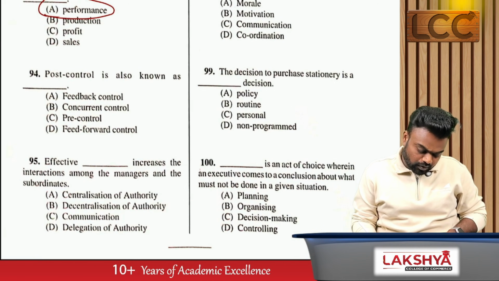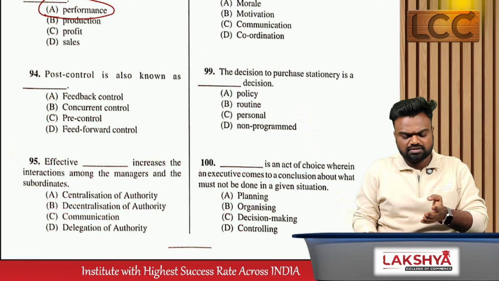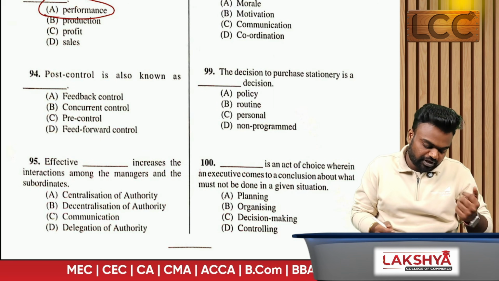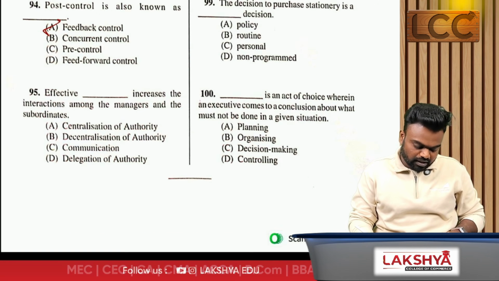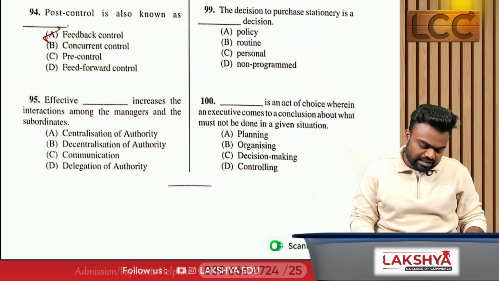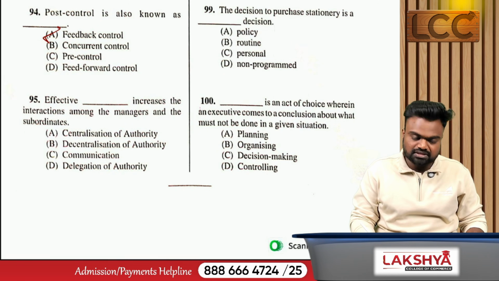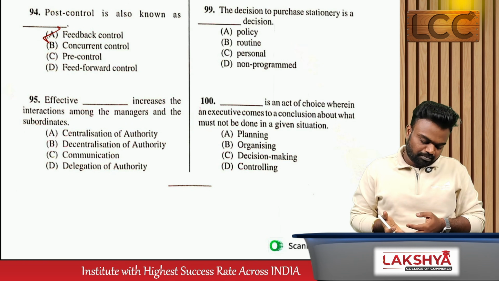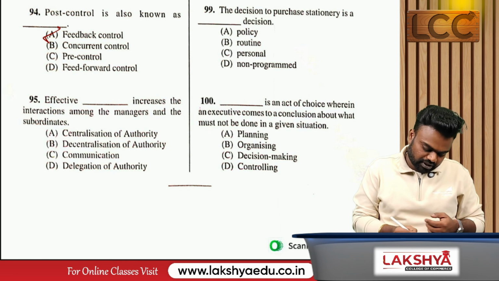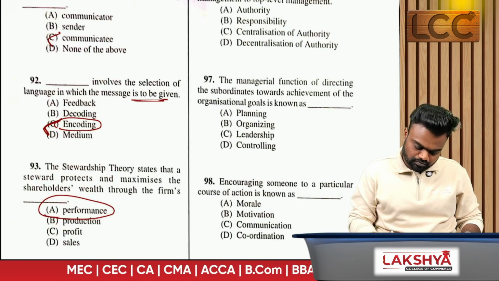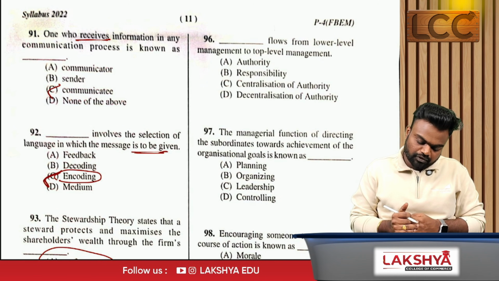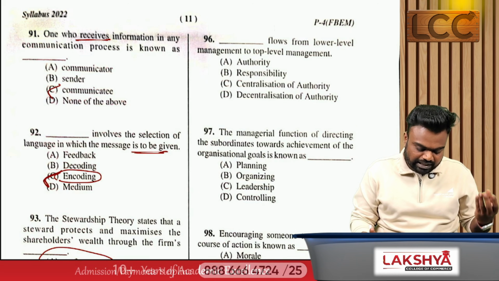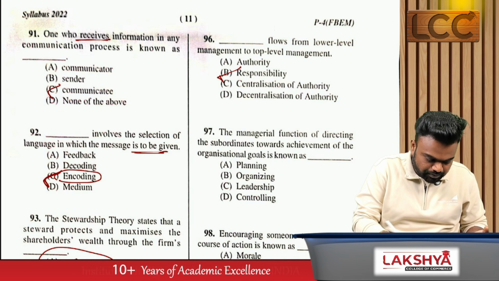93A. Post control is also known as, that means the last step, that is implementation of the process. What is the next step? Feedback. Option A. Effective dash increases the interaction among the managers and the subordinates. So what is important, sir? Communication between the manager and subordinates is very important. So option C. Dash flows from lower level management to top level management. That is the responsibility. 96B.